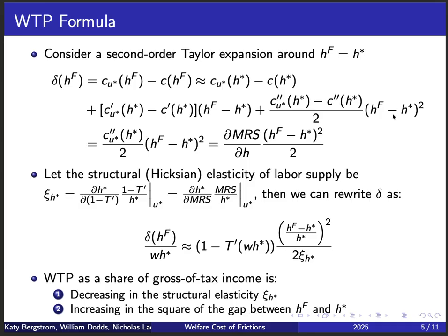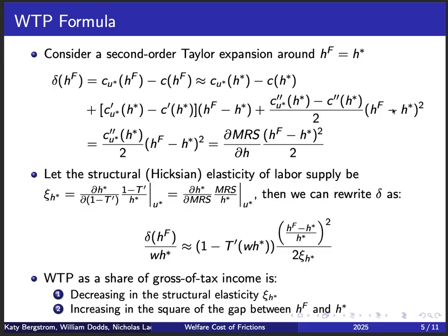Now we note that the values of the consumption in the world without frictions, under H star, is equal in the indifference curve and in the budget constraint. This is coming from the tangency argument. And the same is true about the first derivative. So we know that the slope of the indifference curve, C prime of U star, and the slope of the budget constraint are equated at the optimum in the frictionless world. So both of these first terms, the first and second terms, are going to be equal to 0.